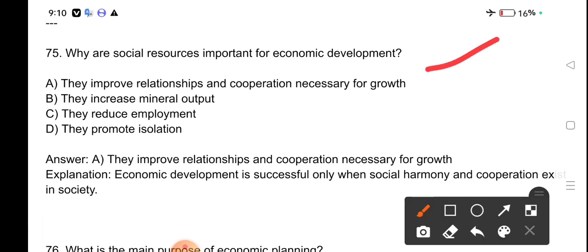Why are social resources important for economic development? They improve relationship and cooperation necessary for growth. They increase mineral output, reduce employment, they promote isolation. They improve relationship and cooperation necessary for growth. Economic development is successful only when social harmony and cooperation exist in society.